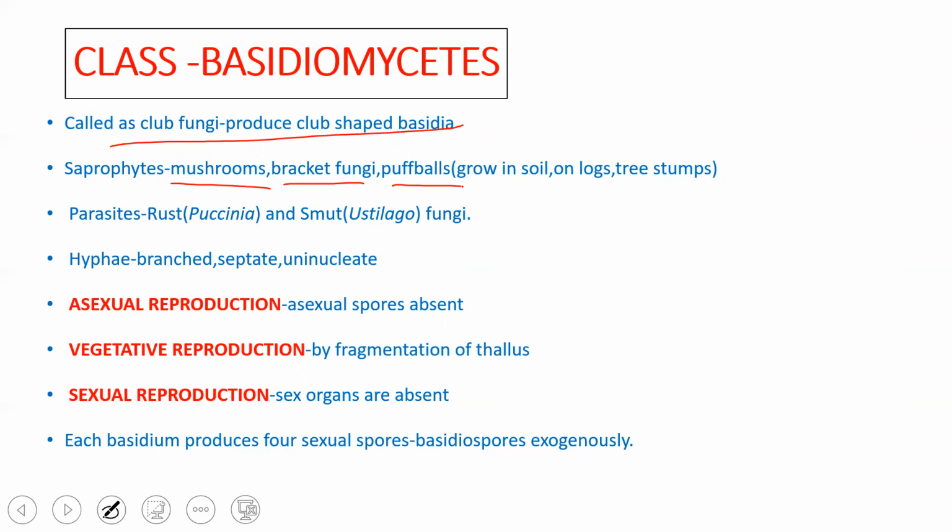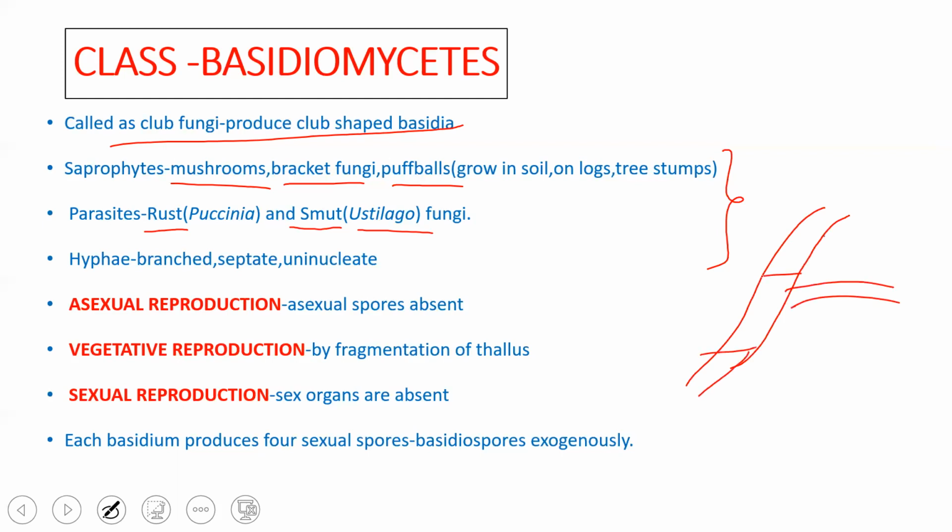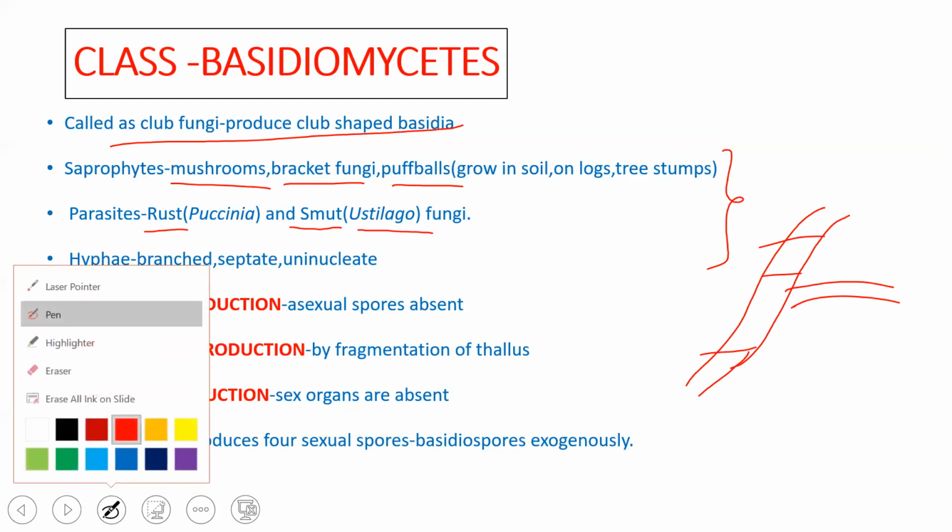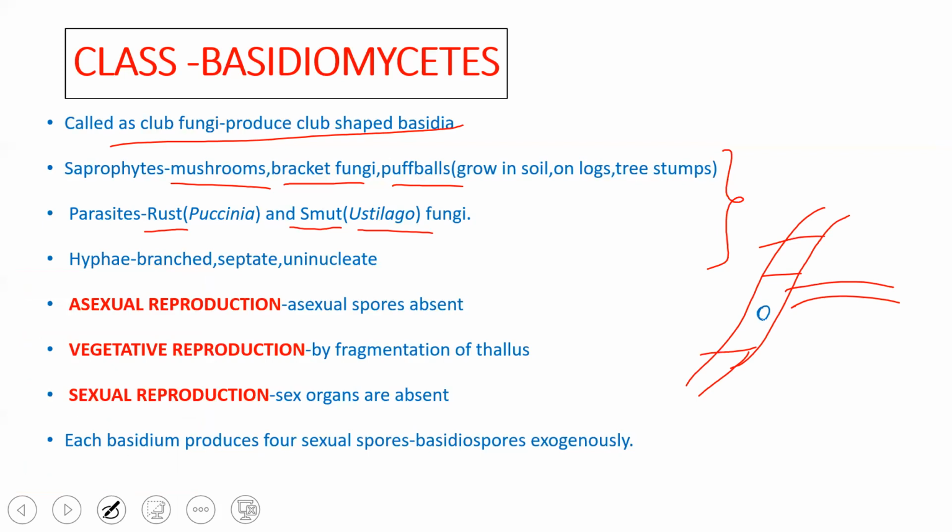Some of them are even parasitic in nature. You can see both groups, saprophytes as well as parasites. Parasites include the rust fungi, which come under the group called Fuchsinia, and the smut fungi, which come under the group called Eustylago. The hyphae are generally branched and septate in nature. In case of the nuclei, there is a single nucleus in each septa. That is one of the things you have to remember in case of Basidiomycetes.